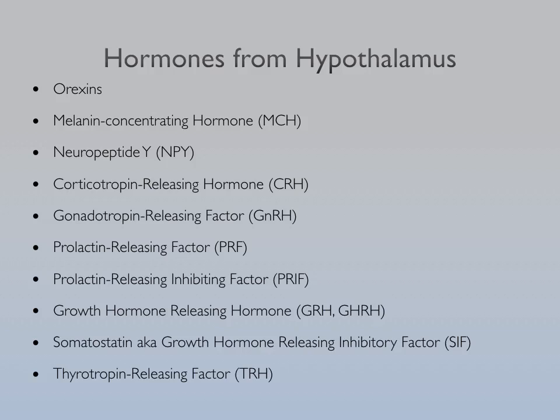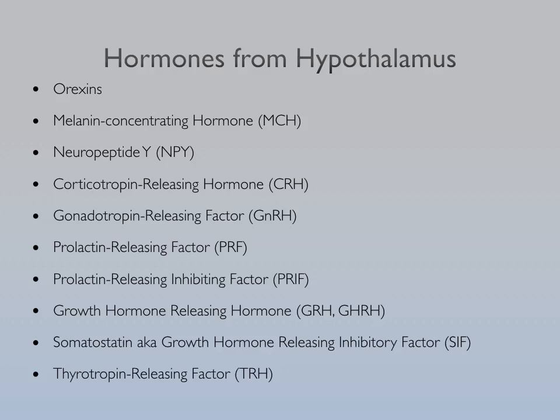We have corticotropin releasing hormone, or CRH, which is involved with regulation of ACTH coming from the pituitary. We have gonadotropin releasing factors, or gonadotropin releasing hormones, which are involved with regulation of FSH and LH production from the pituitary.